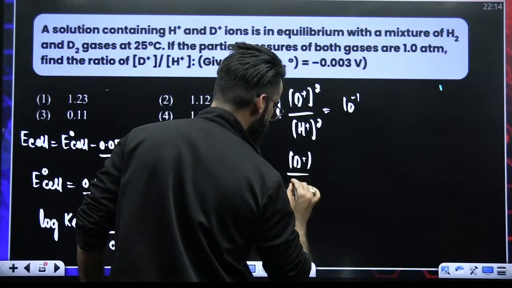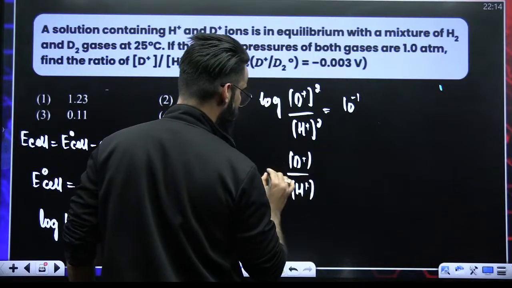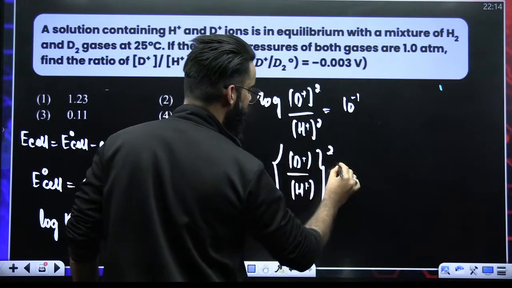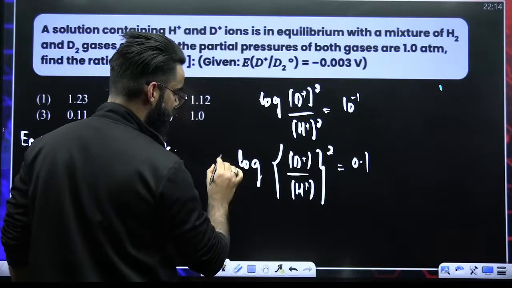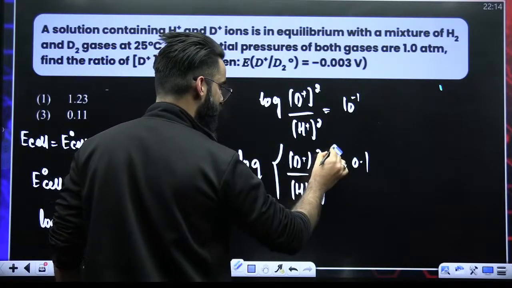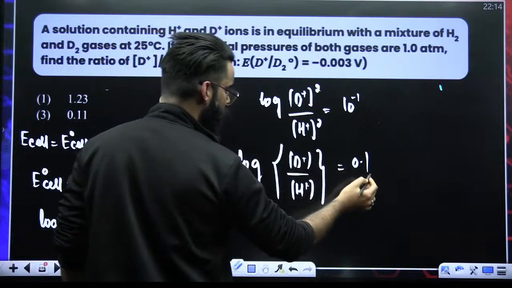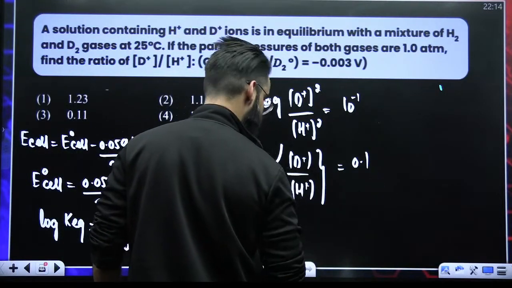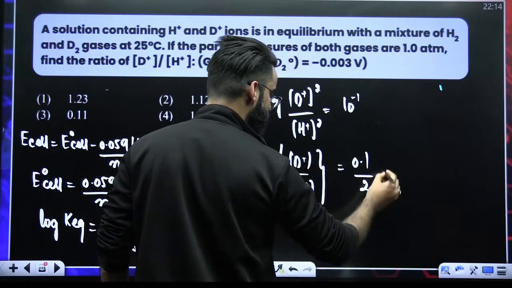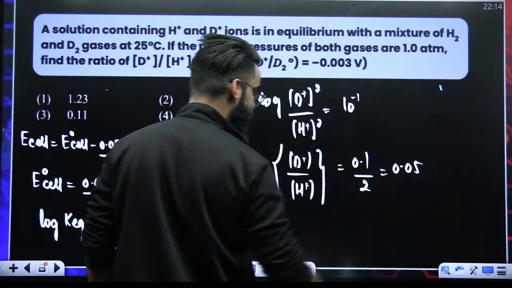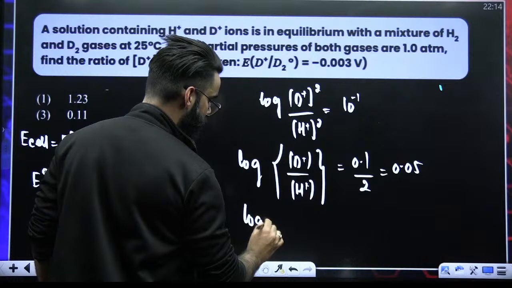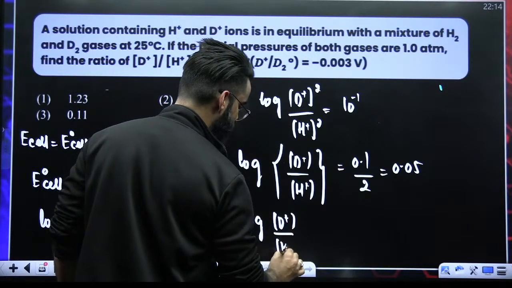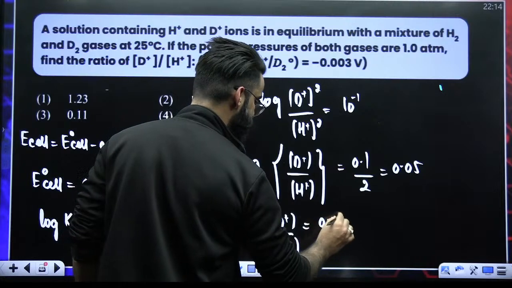Concentration of D positive divided by concentration of H positive whole square, right? I can write it like this, whole square, and this is log here. This is 0.1. So the 2 comes to the front, and that 2 goes here. This is 0.1 divided by 2, which comes out to be 0.05. Perfect. So you got log of D positive concentration divided by H positive concentration as 0.05.